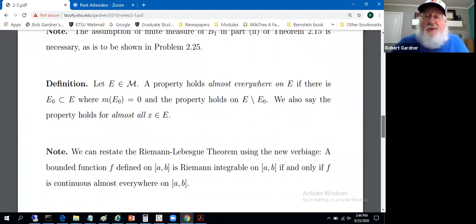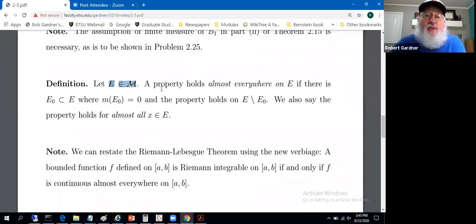Another idea, this sounds really informal, but it's not. Definition: a property that holds almost everywhere. Let E be a measurable set. In everything we do from here on out, we're going to have to restrict our attention to measurable sets.